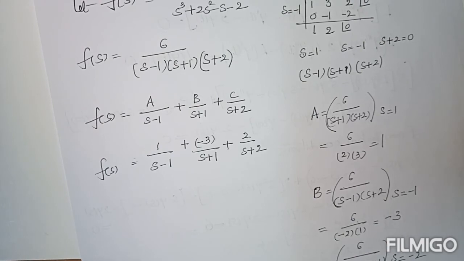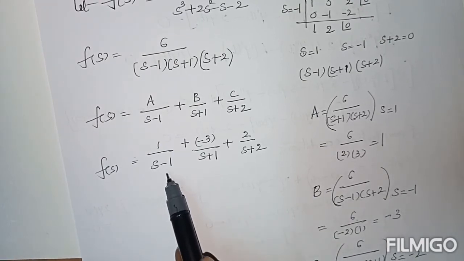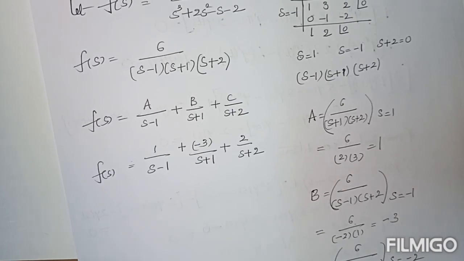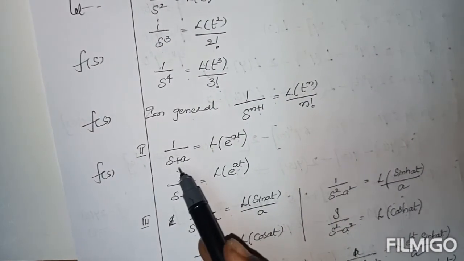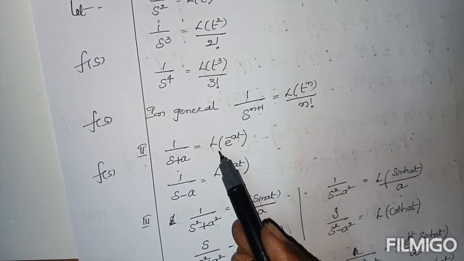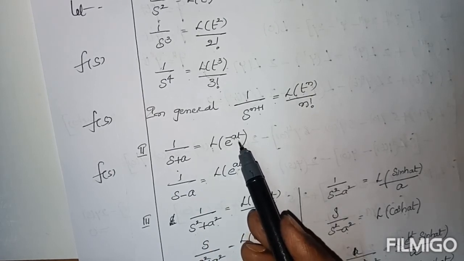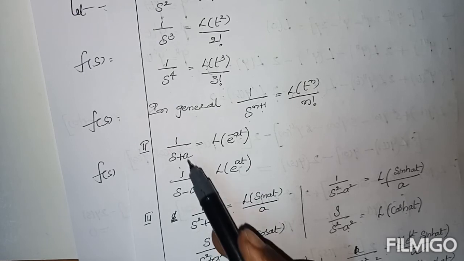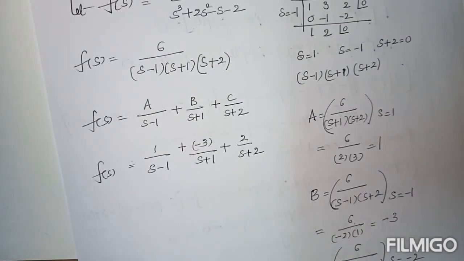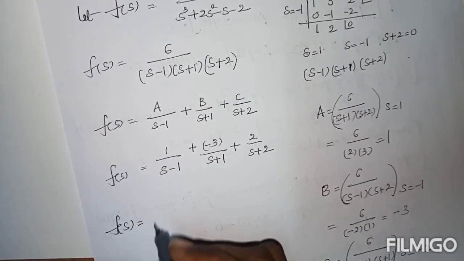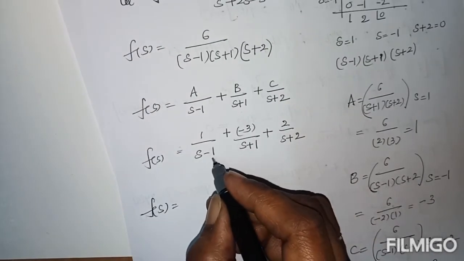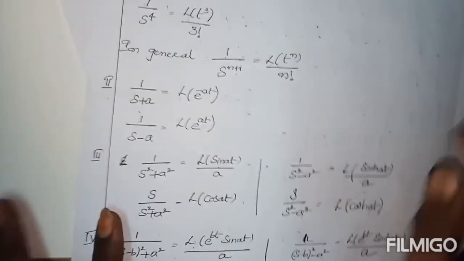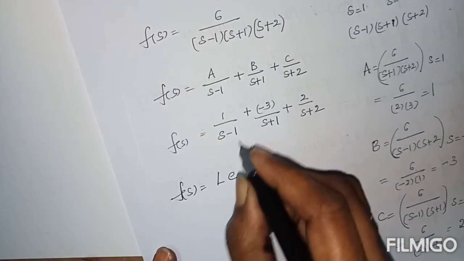After that, here every factor is in the standard form of the formulas. Here look, 1 by S plus A: in place of this what can we write? L of e power minus at. 1 by S minus A, L of e power at. First degree factors, here also everyone is a first degree factor with plus or with minus. So that here f of S equals 1 by S minus A. 1 by S minus A can be written as L of e power at.